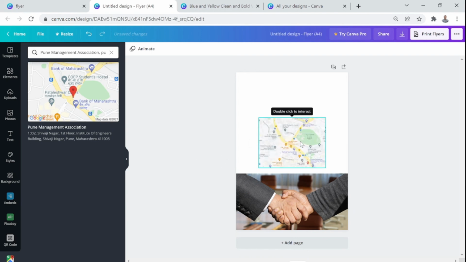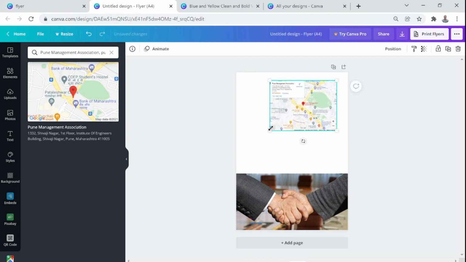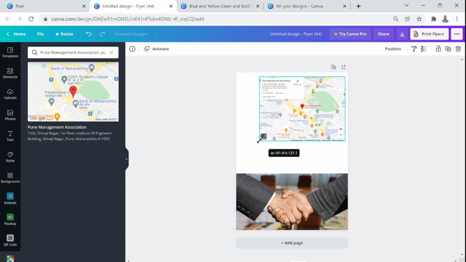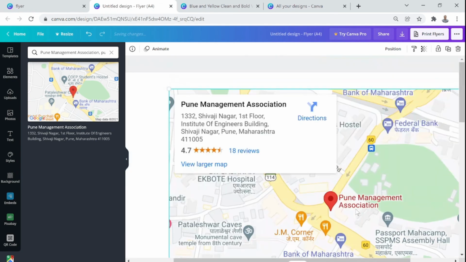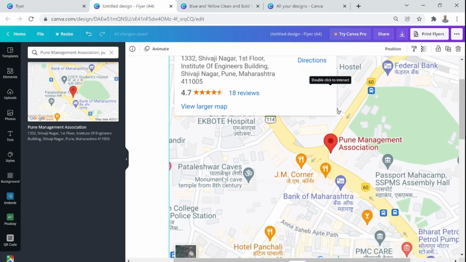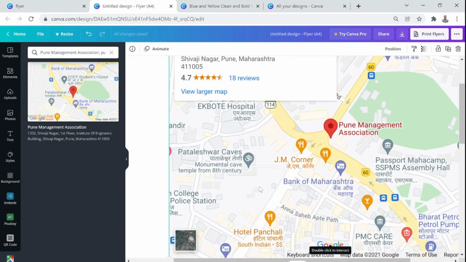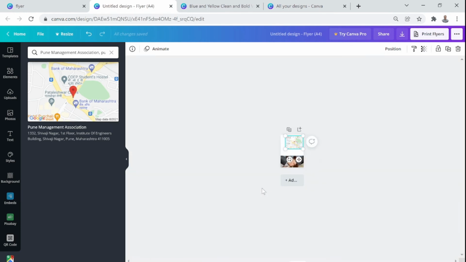Oh, great. And then you can resize it depending on how much exposure you need to give on your flyer. You can occupy more space, and the beautiful part is, let me just zoom this. The beautiful part is it clearly gives the name of that location where the pin is and the address. This is typically what we do in our websites also, right?